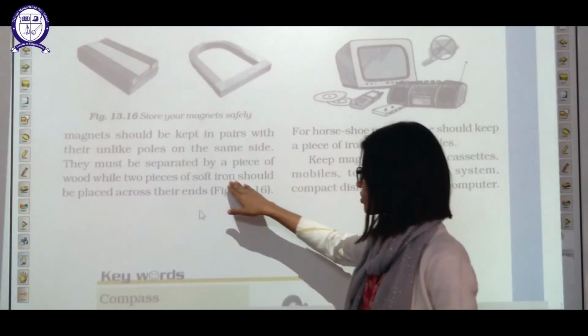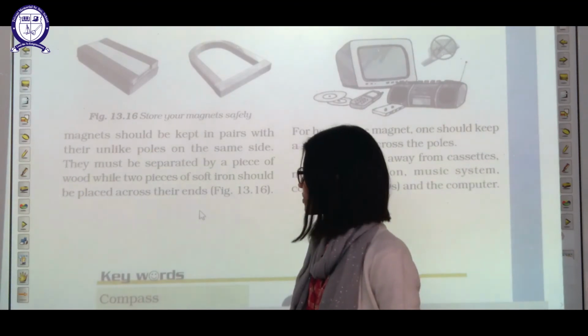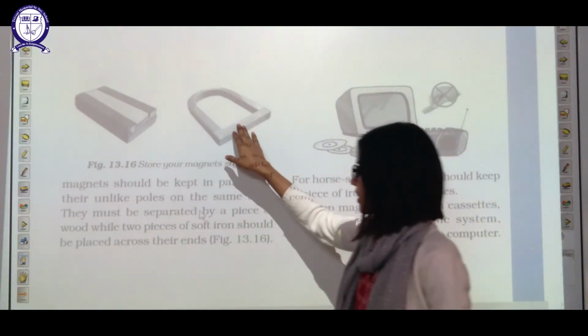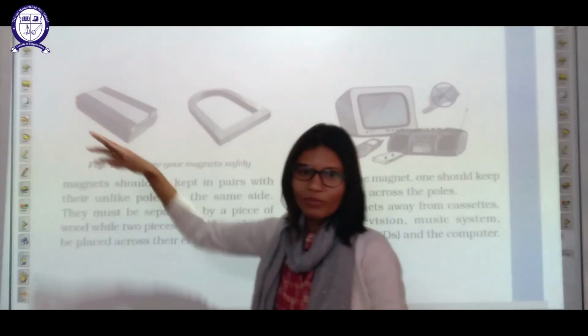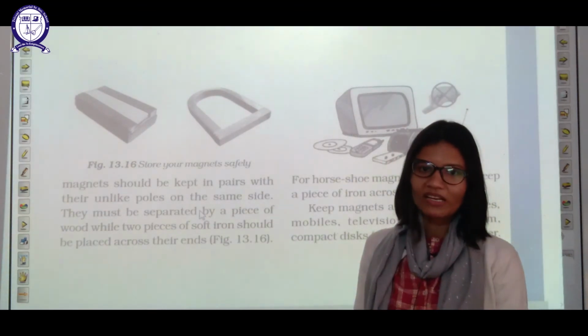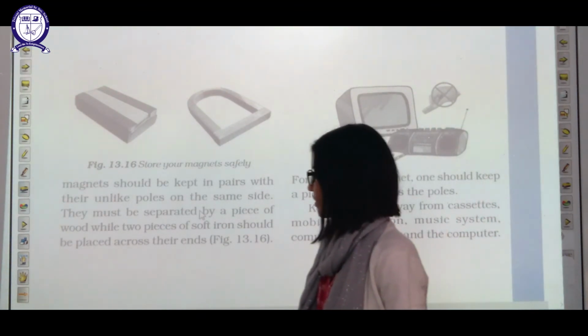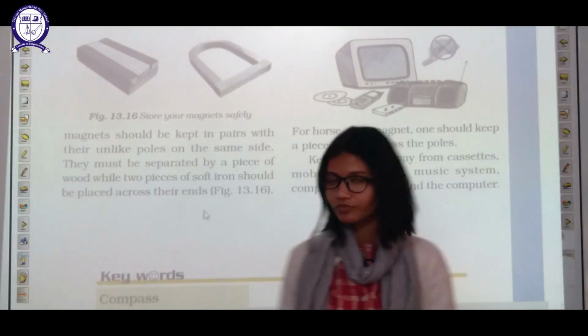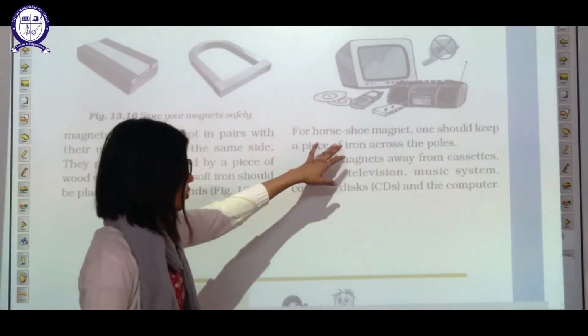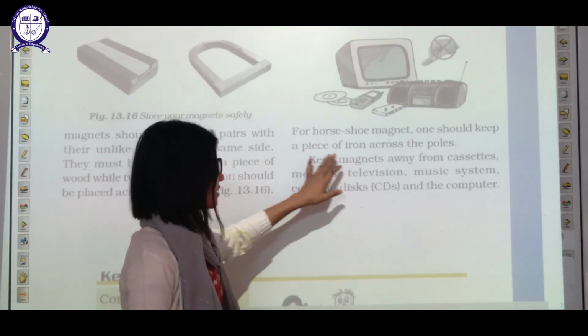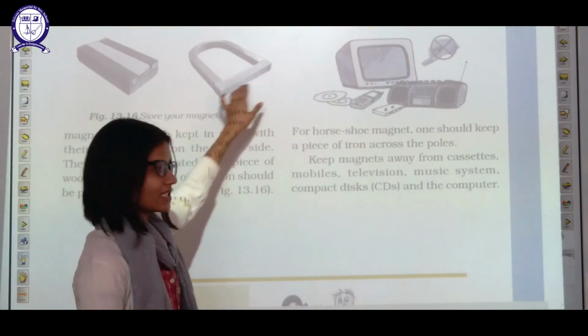While two pieces of soft iron should be placed across the ends like this. You have to use a piece of wood between these magnets so that they will not lose their property. Okay. Now for a horseshoe magnet, one should keep a piece of iron across the poles like this.